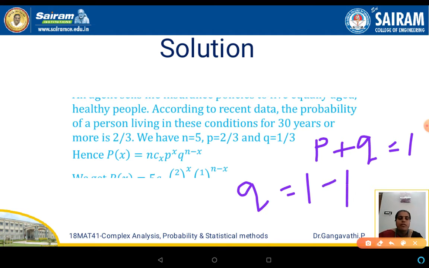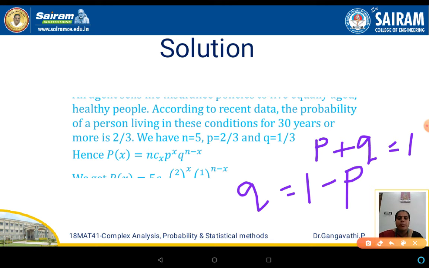When we use this formula, you get the value of Q equal to 1 by 3. And what is N? N is the number of people we have considered here, which is 5. With this data, consider the binomial distribution expansion. The expression is P of x equals nCx, p to the power of x and q to the power of n minus x.